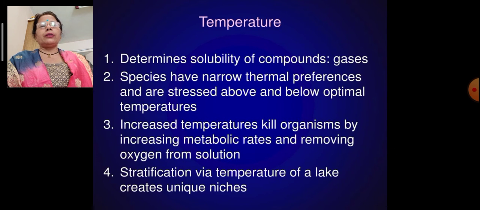The next impact factor is temperature, which determines the solubility of compounds, that is, gases. Species have narrow thermal performance ranges and are stressed above and below optimal temperatures. Increased temperature kills organisms by increasing metabolic rates and removing oxygen from solution. Stratification by temperature in a lake creates unique niches.